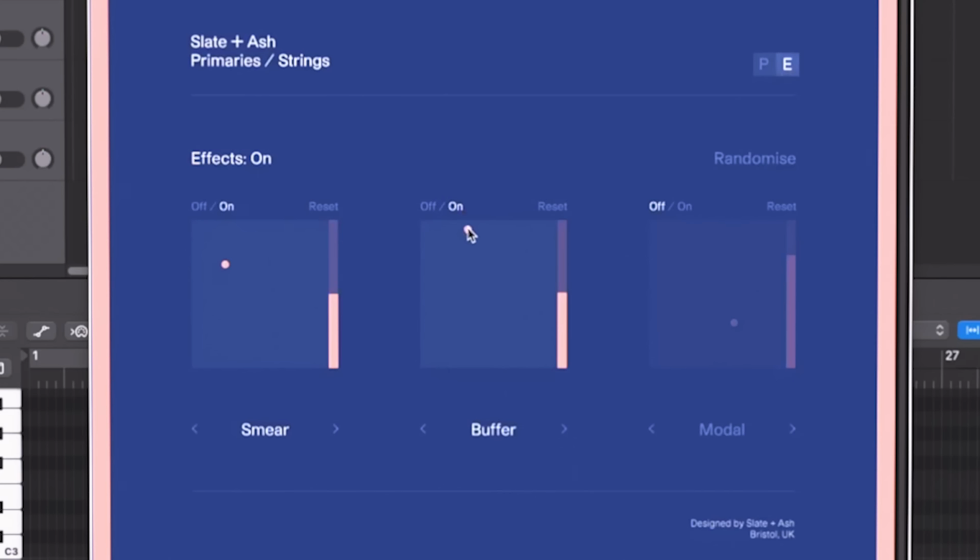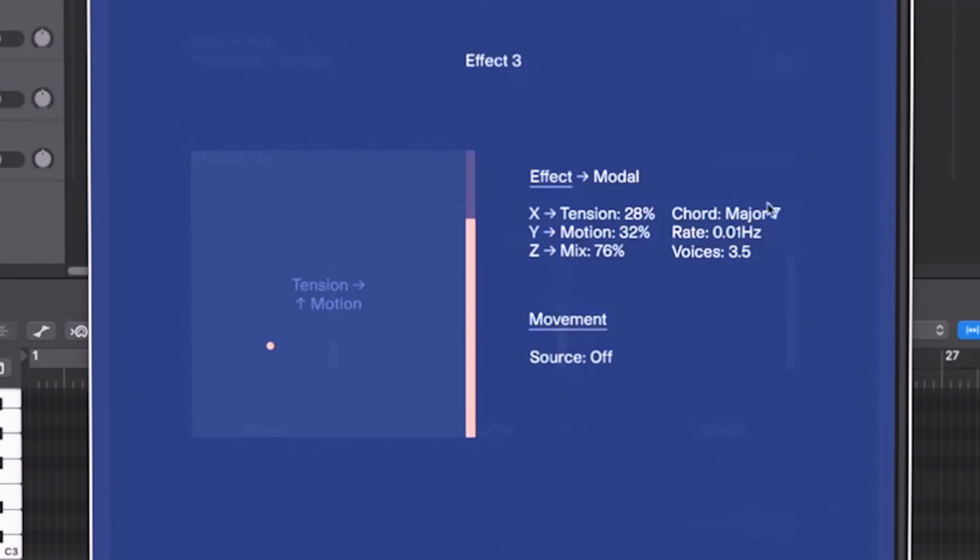Reimagined effects like smear reverb, buffer delay, and harmonic modulation serve as sonic prisms, bending, stretching, and dispersing sound. These effects can either illuminate hidden textures or radically shift the samples into unimagined new forms.